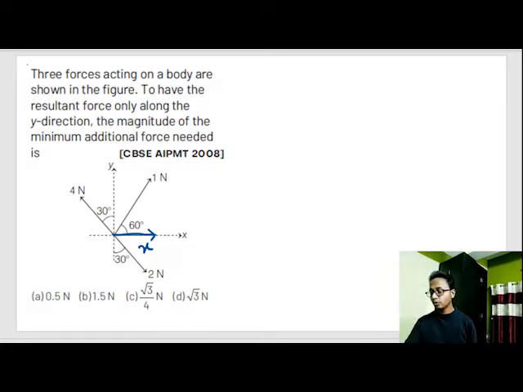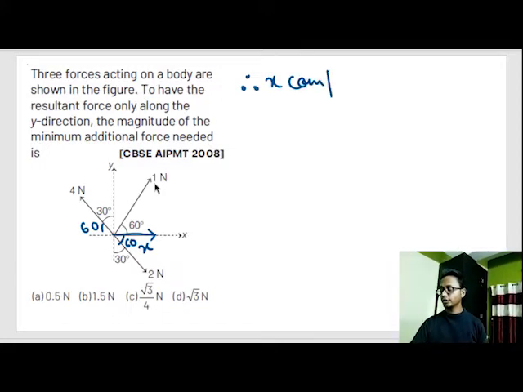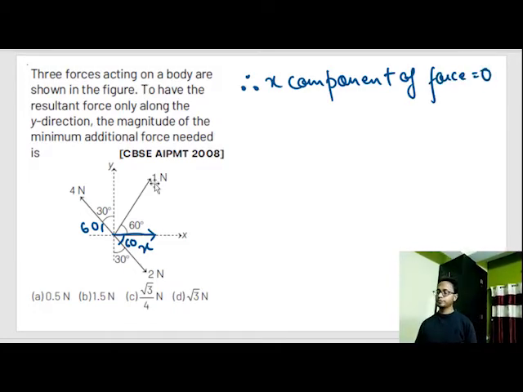Now look at this angle. This angle is 60. This angle is 60. And this angle is also 60. Therefore the question is given x component of force is equal to 0.